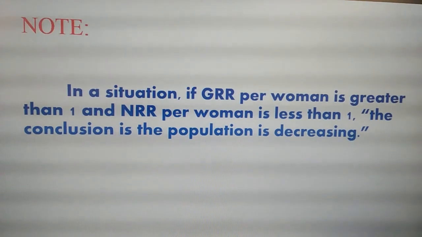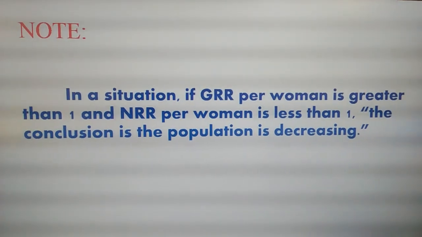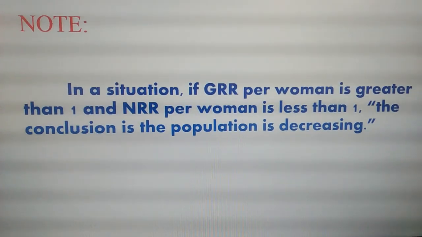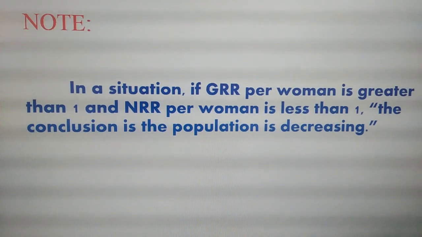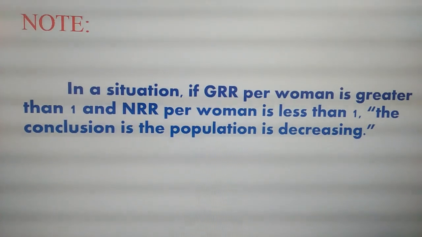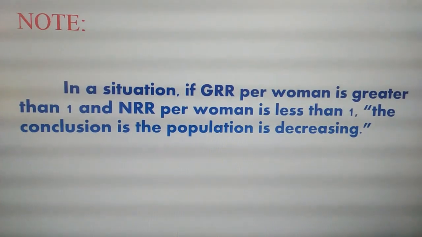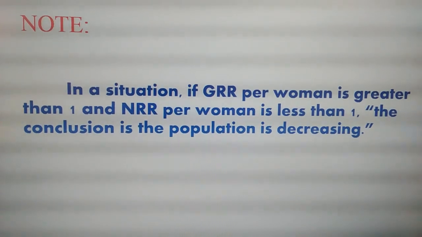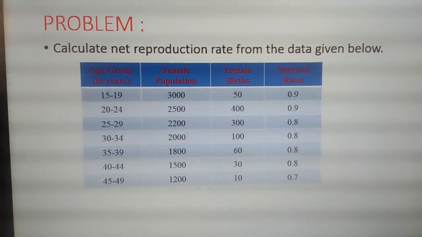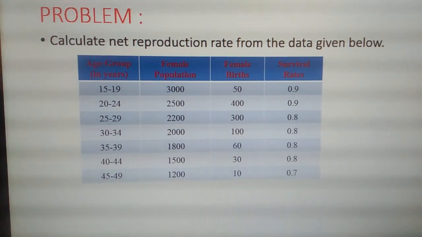Is it clear to all of you? It means that importance is given to NRR as it considers both fertility as well as mortality. So the population is decreasing as the value of NRR is very much less than 1. Here we have a problem.